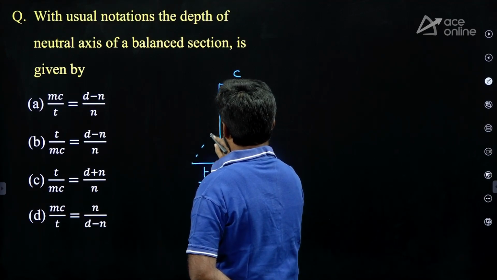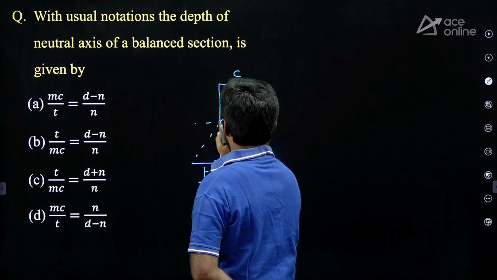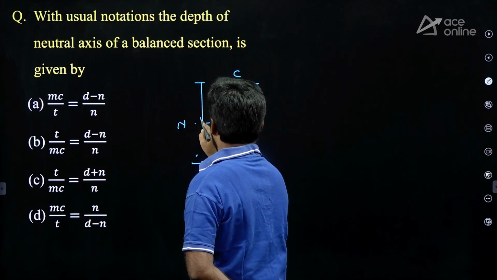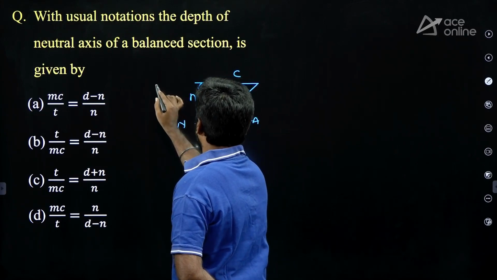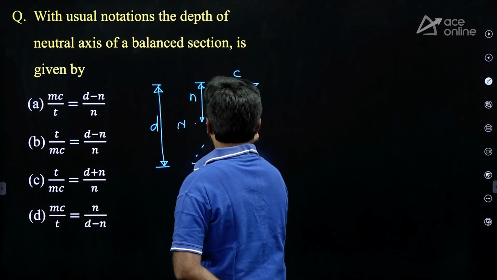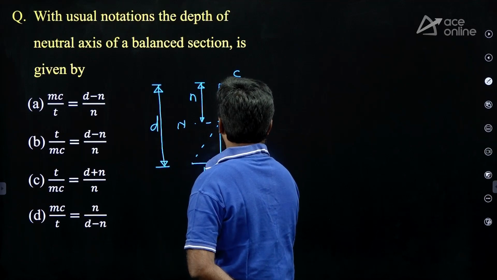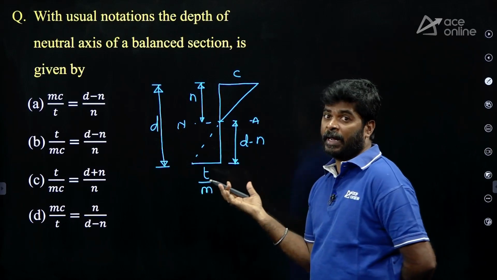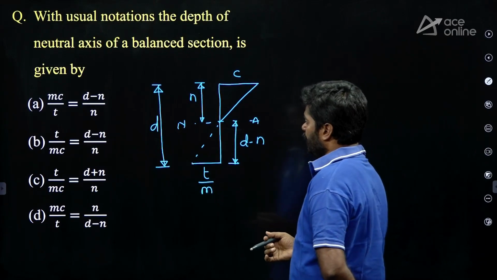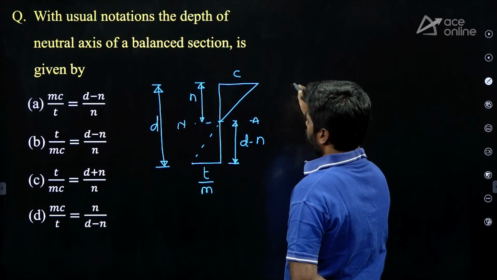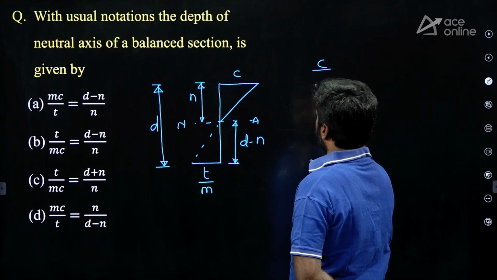Okay, now join these two. You will get the neutral axis. This is the neutral axis and this depth is n. This depth is n and from here to here it is d. Now from here to here it is d minus n. Then you can write from similar triangle property, C by T by m.